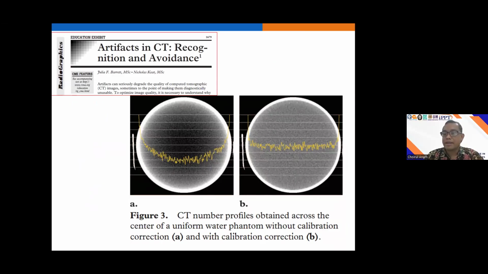And we can see here visually that in the right position, the beam hardening artifact does not exist, but in the left position, there is beam hardening artifact. It can be detected easily by using the profile.